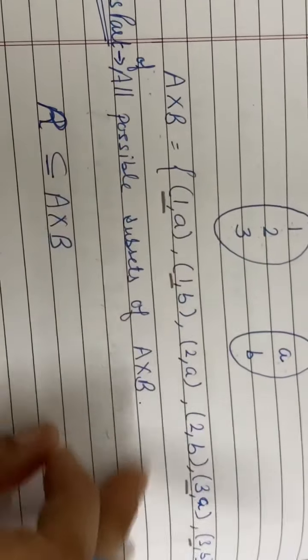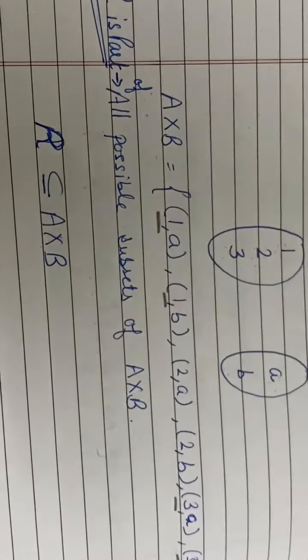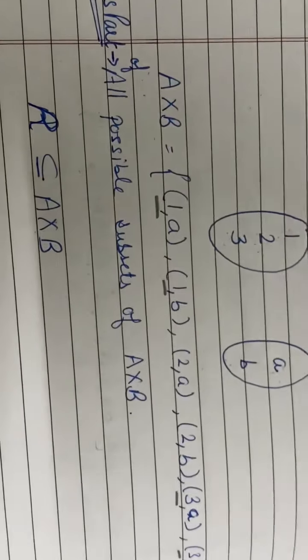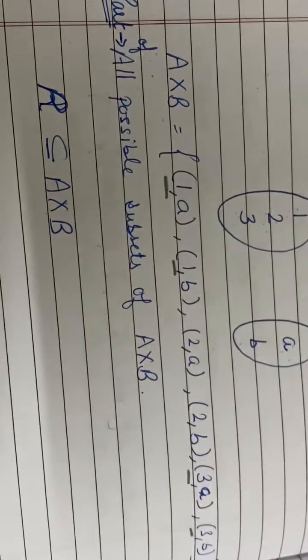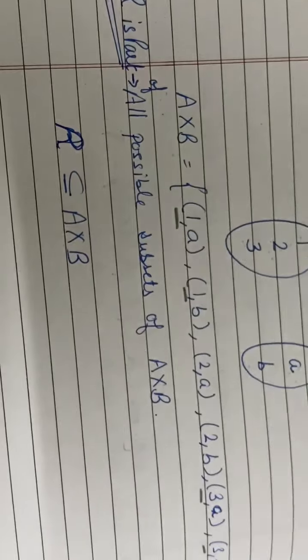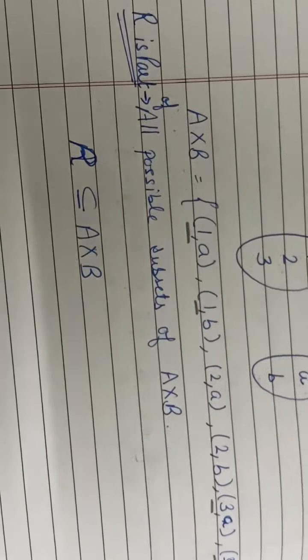Now this is a Cartesian product. This Cartesian product has so many subsets. Out of these subsets, R is one of all the possible subsets that can be a relation.